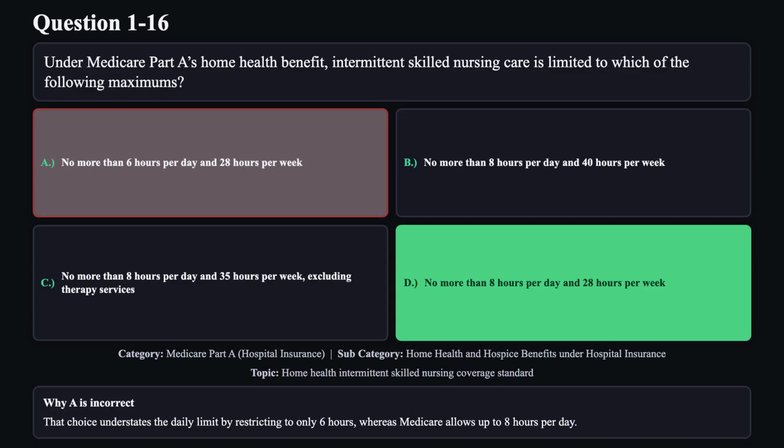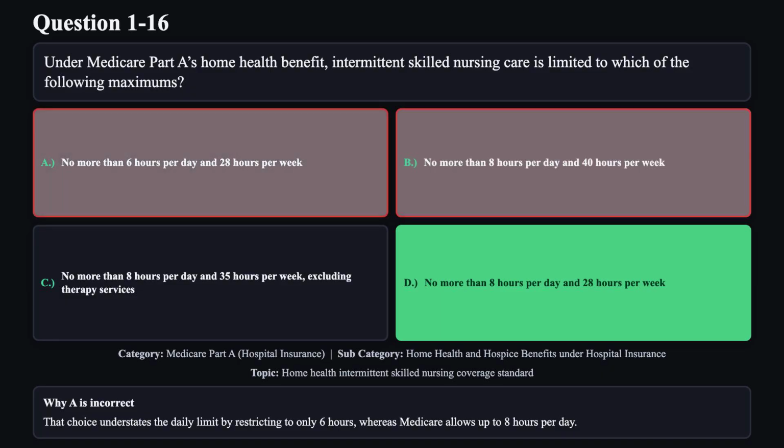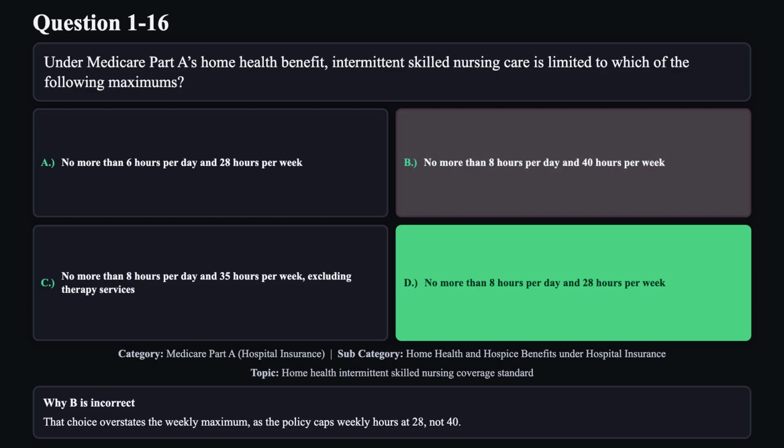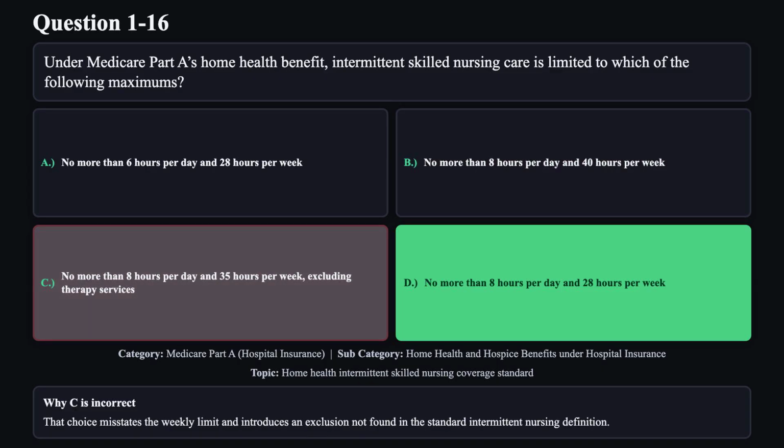Reason A is not correct. That choice understates the daily limit by restricting to only 6 hours, whereas Medicare allows up to 8 hours per day. Reason B is not correct. That choice overstates the weekly maximum, as the policy caps weekly hours at 28, not 40. Reason C is not correct. That choice misstates the weekly limit and introduces an exclusion not found in the standard intermittent nursing definition.